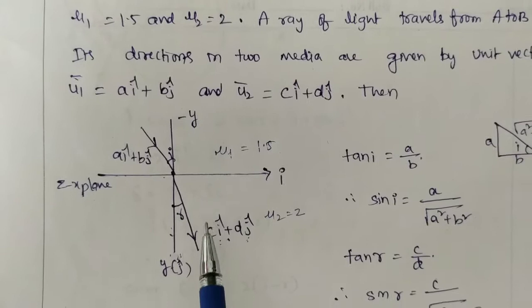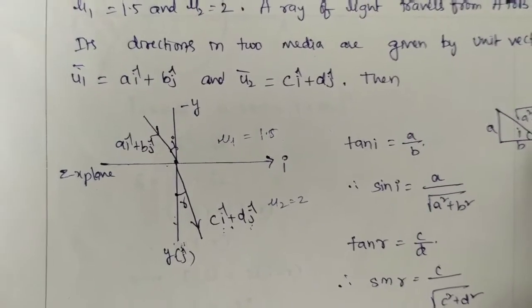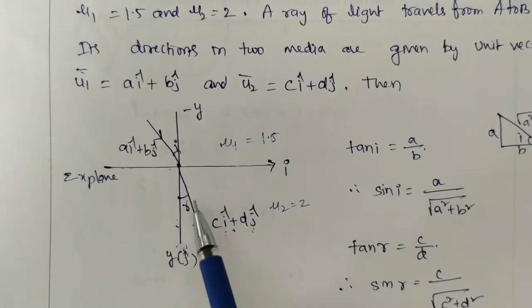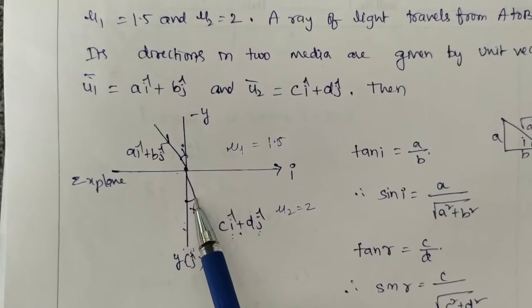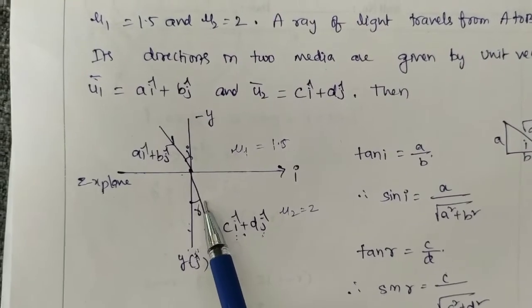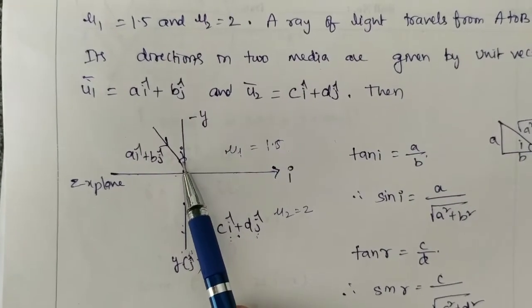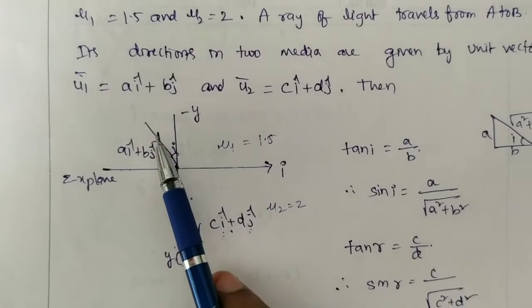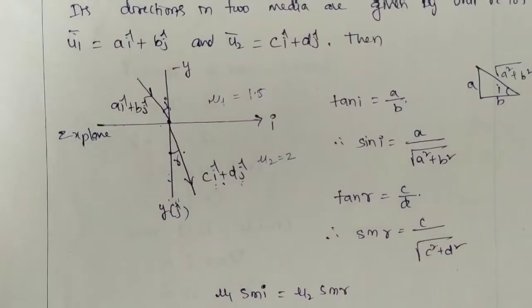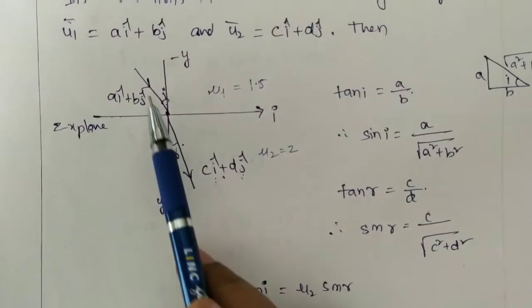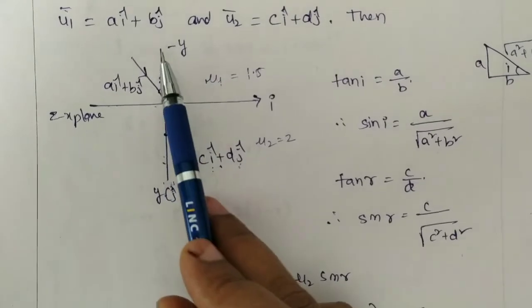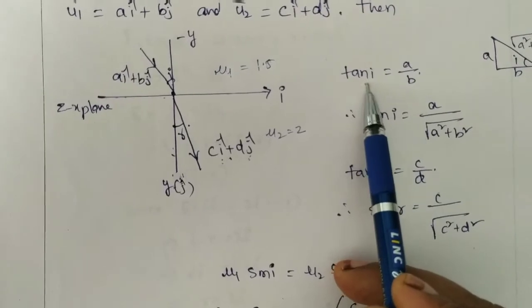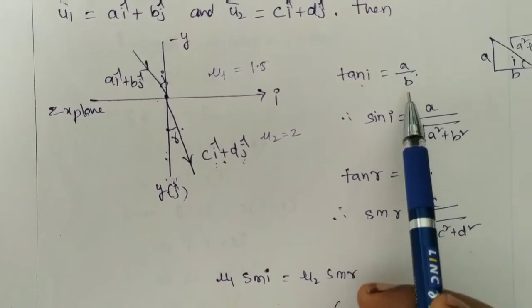This is the angle of incidence I, and this is the angle of refraction. Now sin I. This unit vector makes an angle I with the y-axis.